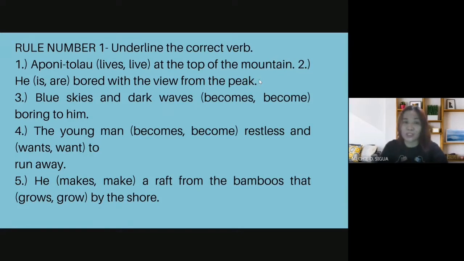I know you remember the story about this. Aponitulao is only one person. If it is one person, that is singular. Our subject is singular. Now, what is the verb?